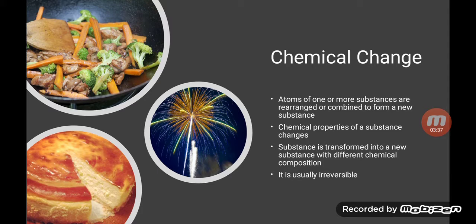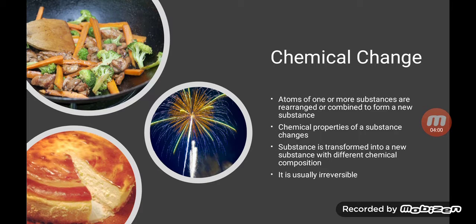When a substance undergoes a chemical change, its chemical properties change and it is transformed into a new substance with a different chemical composition. Chemical changes are usually irreversible. We cannot get the original substance back here.